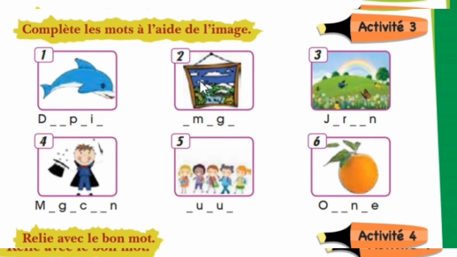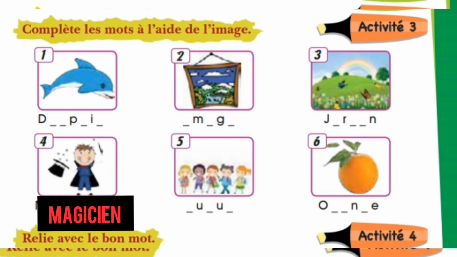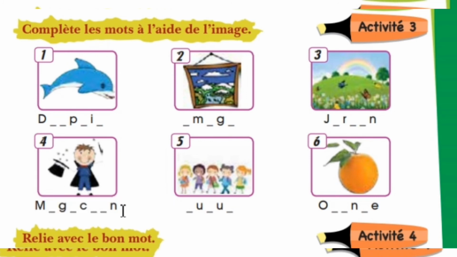Now this is image, and in French it is known as image. I, M, A, G, E, image. Then jardin, garden. Then you can see magician, magicien. Okay, then you can see this is Q, Q, U, E, U, E, Q.